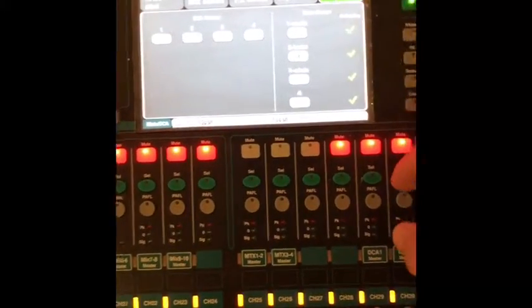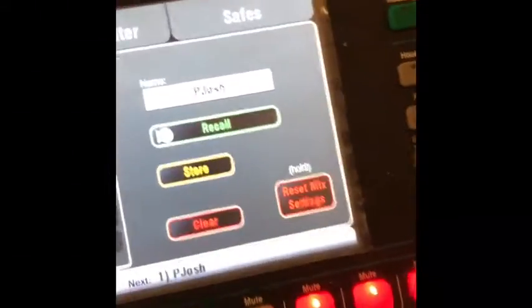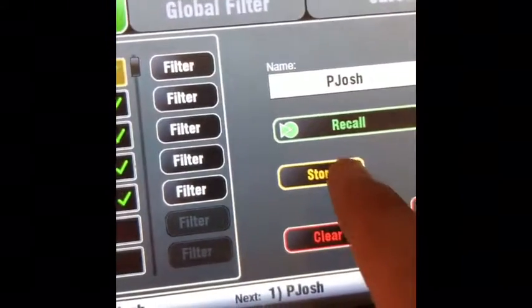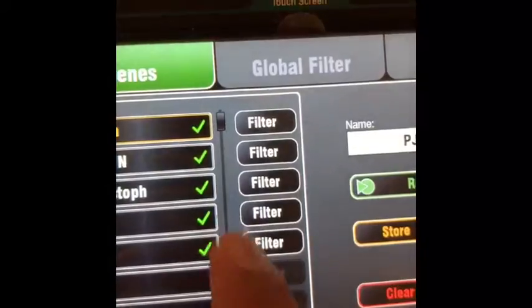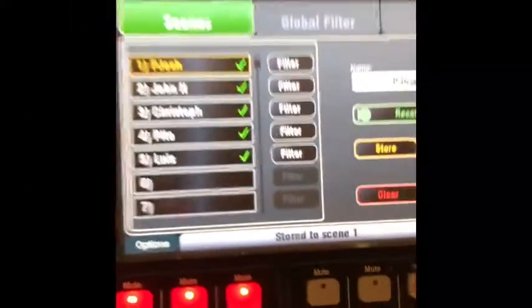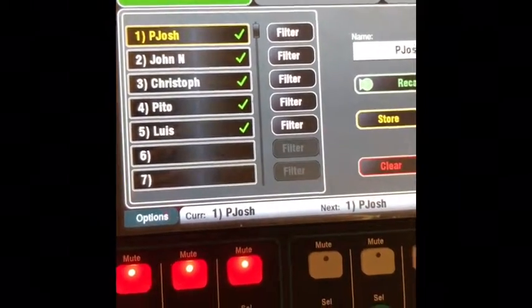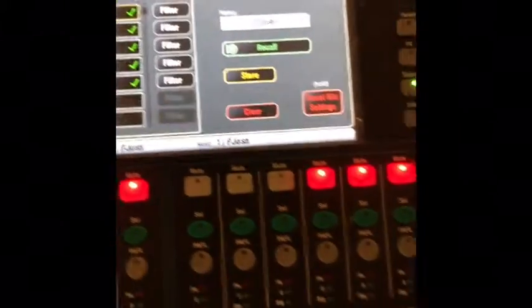And then now that we've done that, I'm going to go to my scene, right? Scenes, mine over here, and I'm gonna store the changes that I made, okay? So hit store, yes, override, okay? So I want you to do it, and then I want you to store it on your profile, on your scene, okay? Sounds pretty simple, right? And so that's about it.